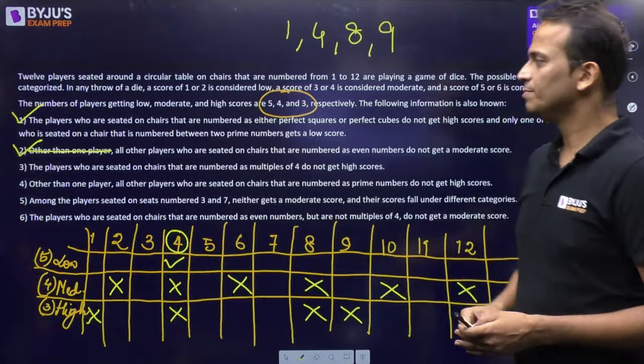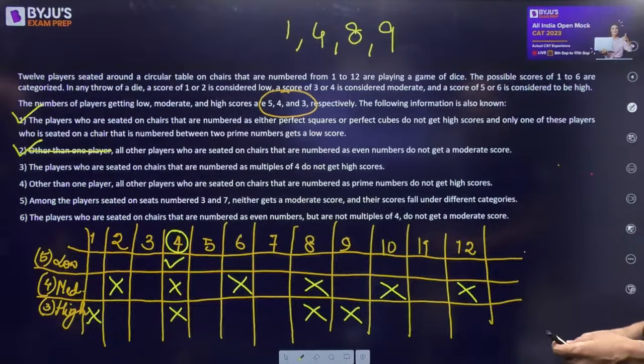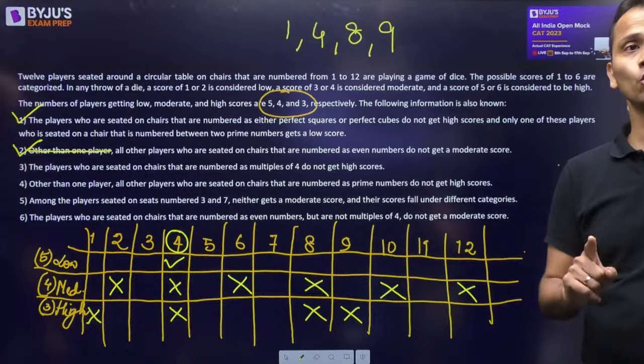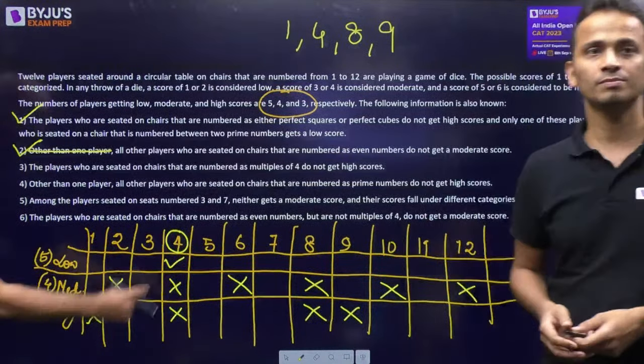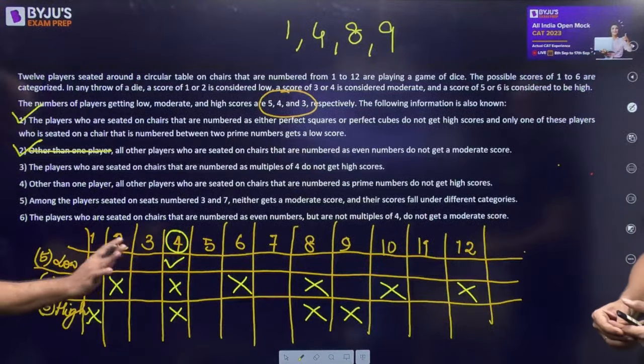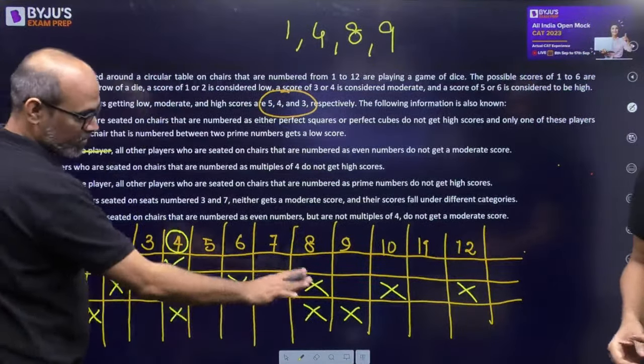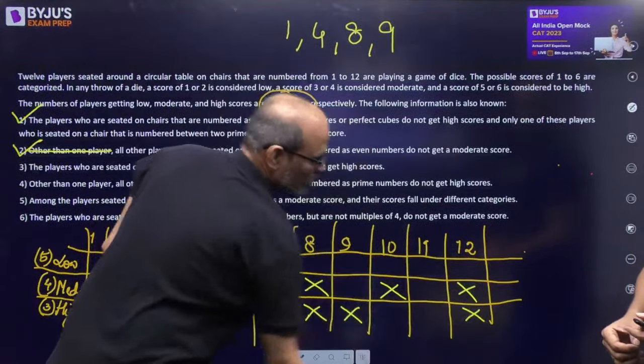Now statement number 3. The players who are seated on chairs that are numbered multiples of 4 do not get high. Multiples of 4 do not get high. No exception. So 4 doesn't get high. 8 doesn't get high. 12 also doesn't get high.